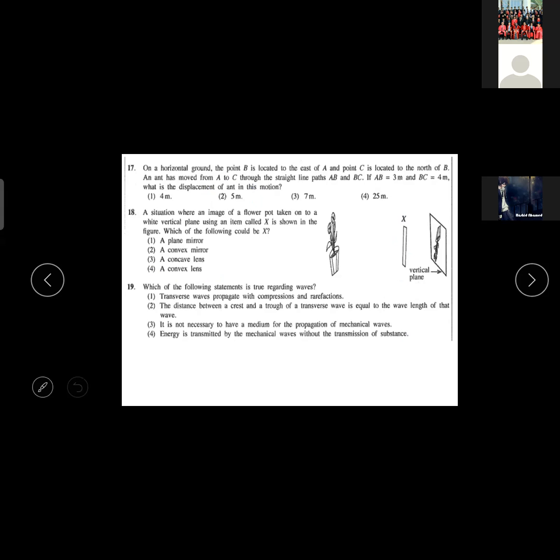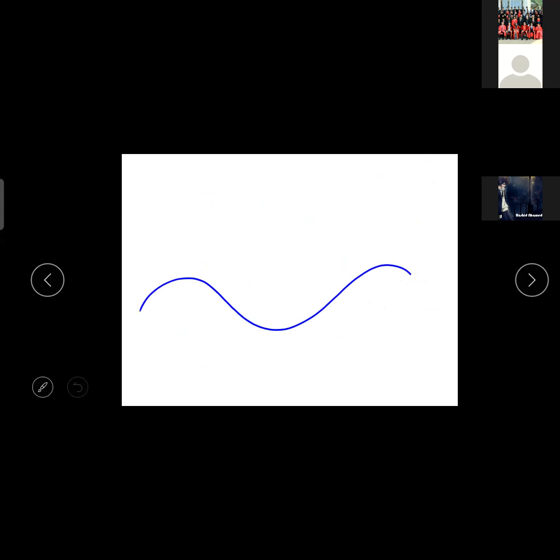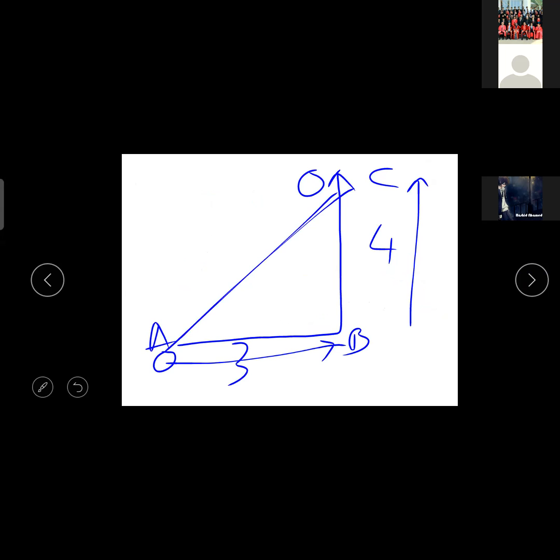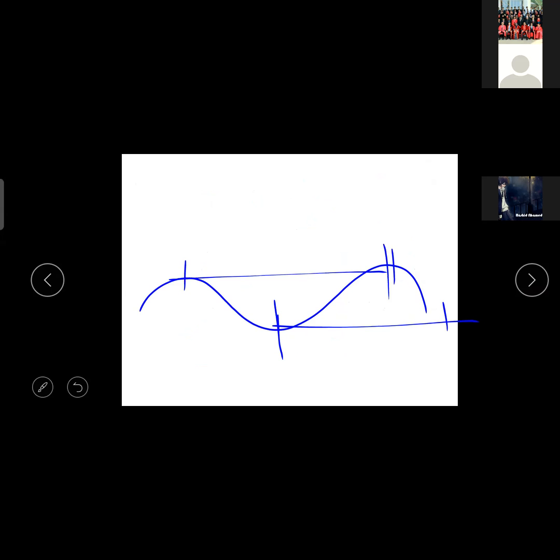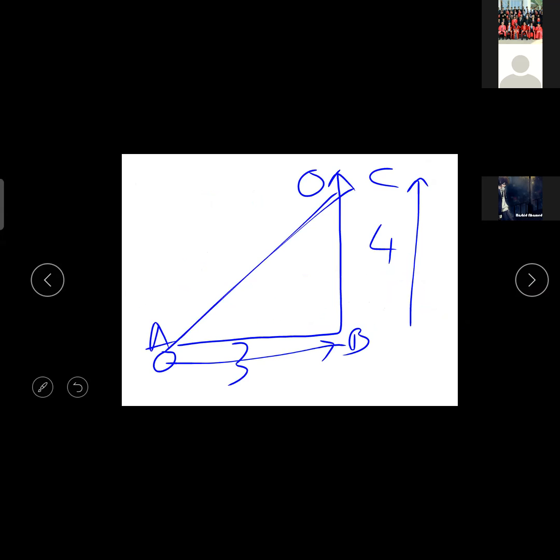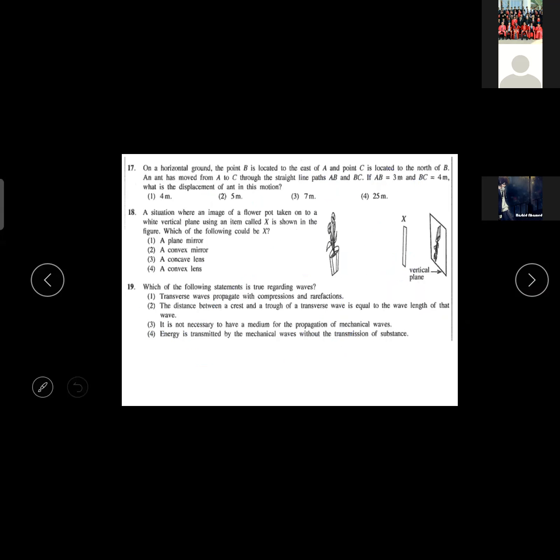The distance between the crest and a trough of a transverse wave is equal to the wavelength of that wave. No, totally wrong. The distance between one crest and another crest, or one trough and the next trough, is the wavelength, but from crest to trough it is half the wavelength. So the second one is also wrong.